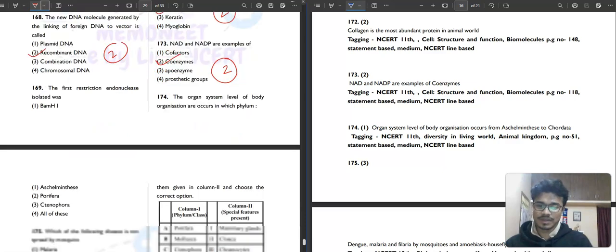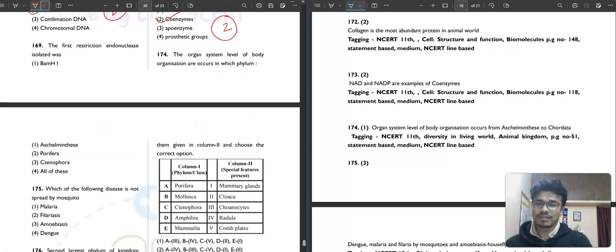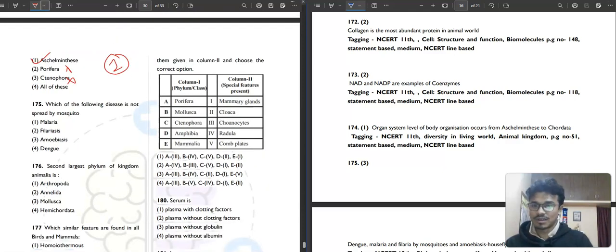Then question number 174. The organ system level of body organization occurs in which phylum? Aschelminthes, Porifera, Ctenophora, or all of these. So the organ system level of organization is found from Aschelminthes to Chordata. So the first option will be your correct answer. Aschelminthes, not in Porifera, not in Ctenophora. They are very lower level organisms.